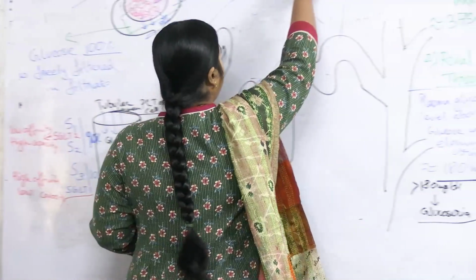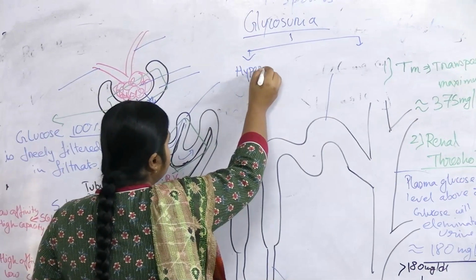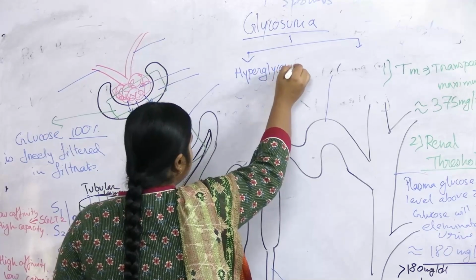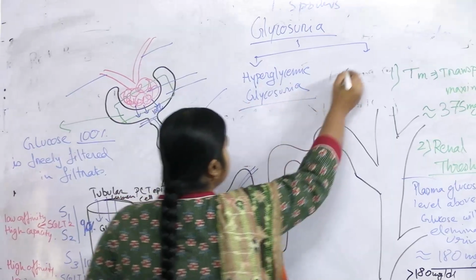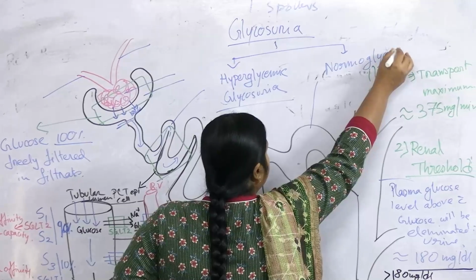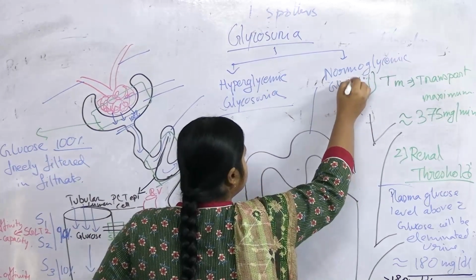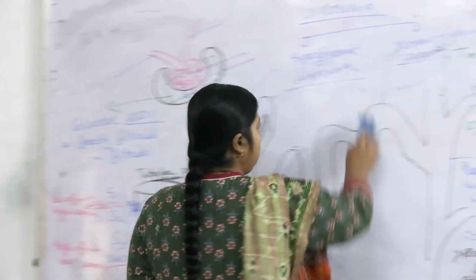Okay, so we can classify glycosuria into two major types. Number one is hyperglycemic glycosuria, and this is the commonest one. Another is normoglycemic glycosuria. Hyperglycemic glycosuria means the blood glucose level will be higher than normal, right?